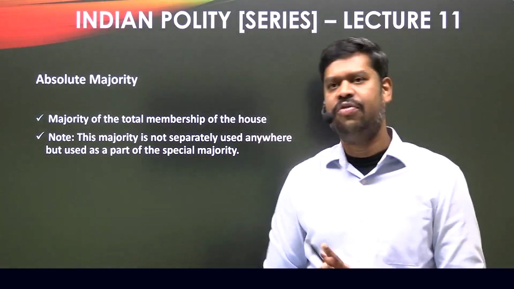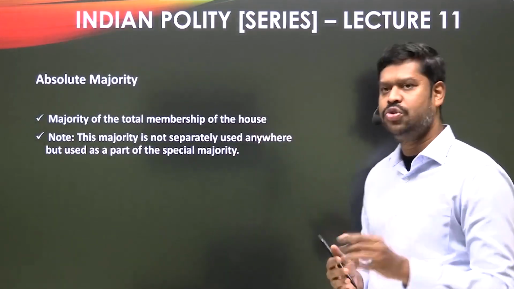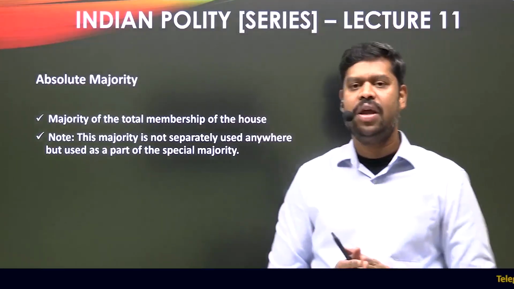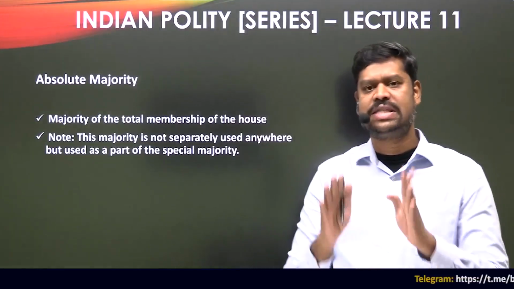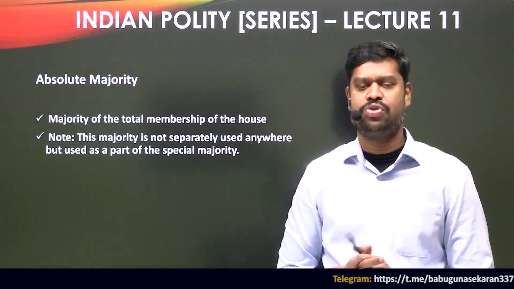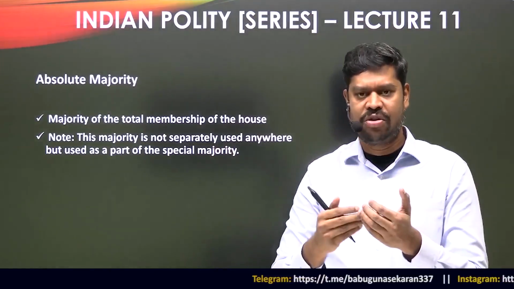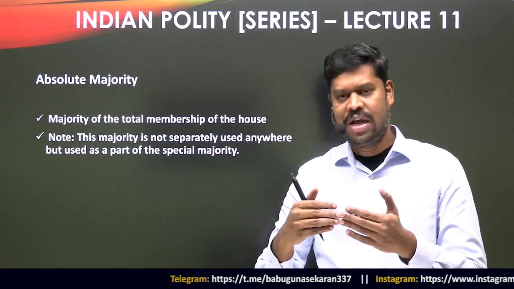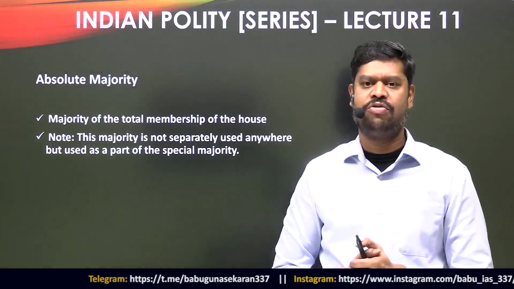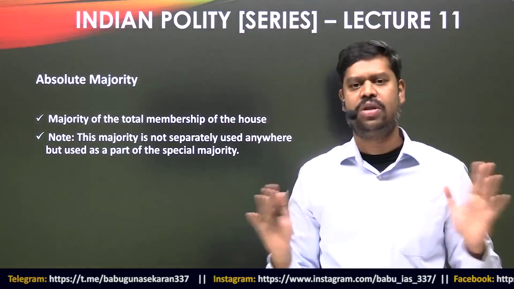And where is this absolute majority used in the constitution? This is very, very important. In fact, the absolute majority is not separately used anywhere in the constitution. Does it mean that it does not find mention anywhere, or that it has no use as per the Constitution of India? That is also not the case.